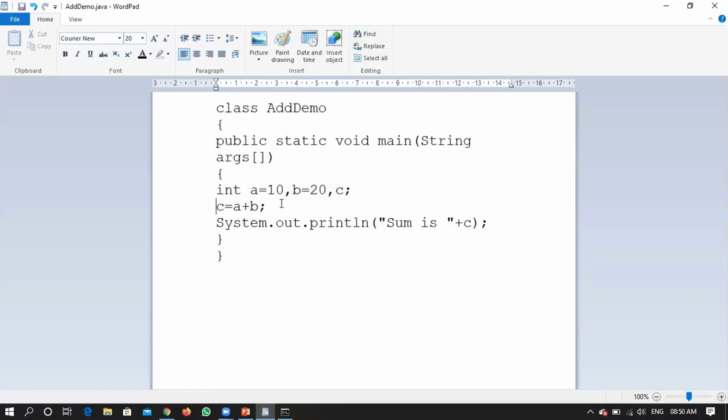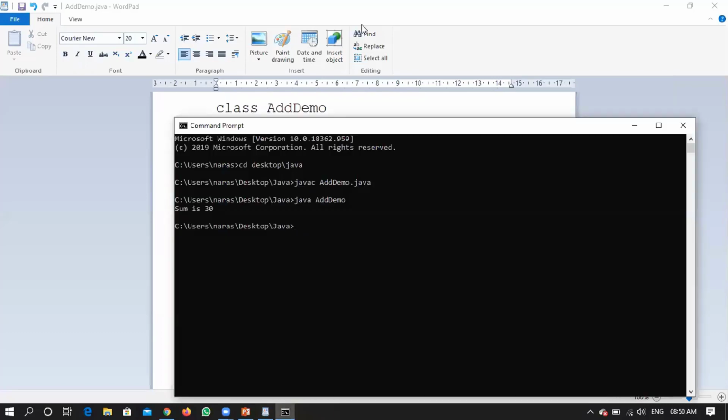Right. So now what I will do is, initially, this output we have got, right? Sum is 30. I will try to put this particular statement in different ways first, right?